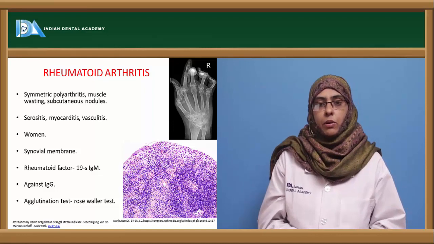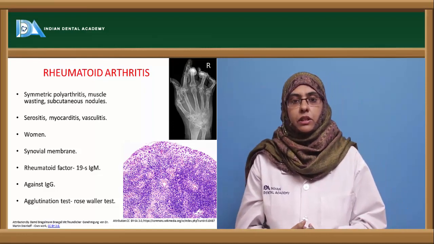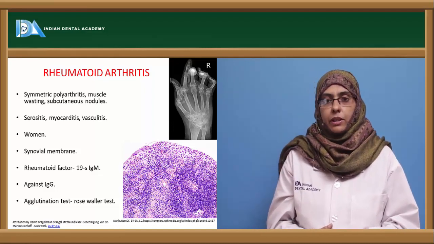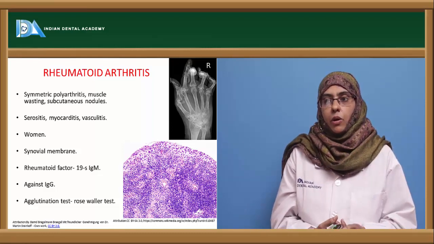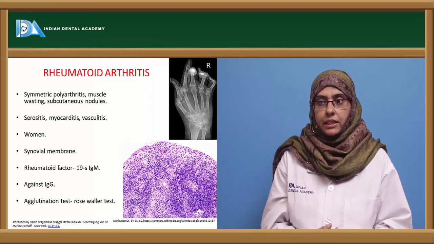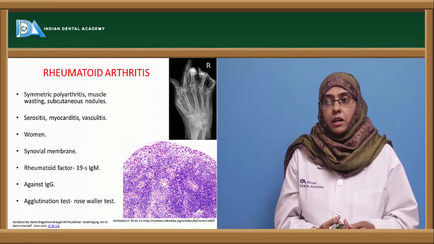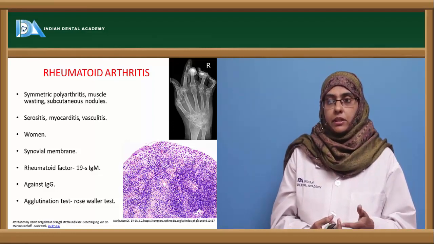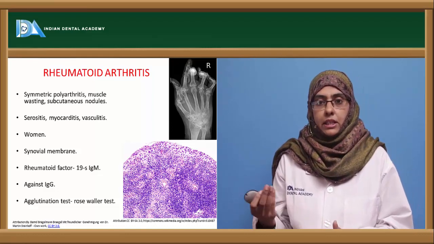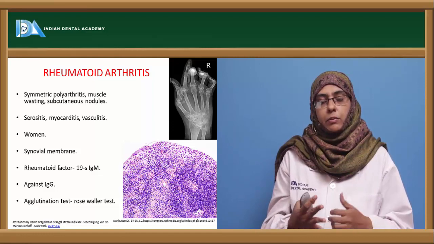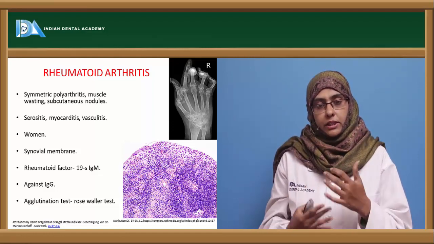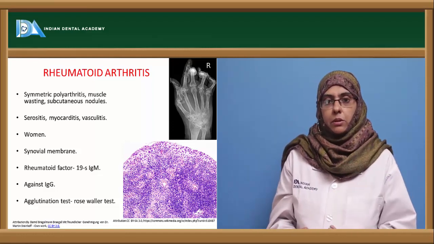Next, an important type of systemic autoimmune disease is rheumatoid arthritis. So here there is a systemic or symmetric polyarthritis, muscle wasting, and subcutaneous nodules that can be seen in the rheumatoid arthritic patient, and it is because of the immune complex that is formed, and towards the immune complex the autoantibodies are produced.